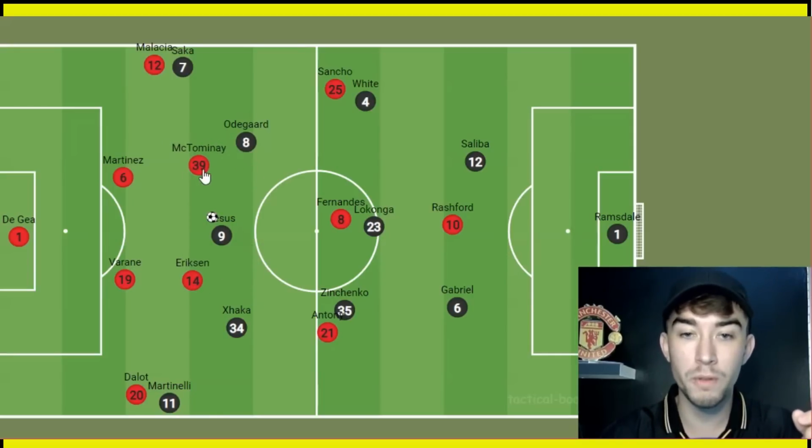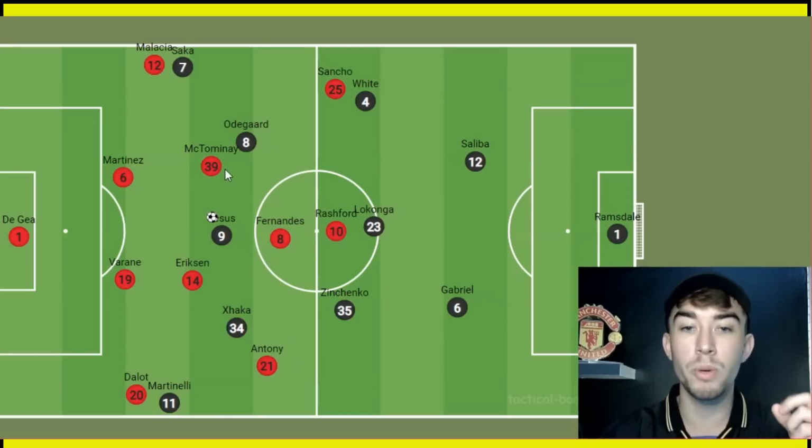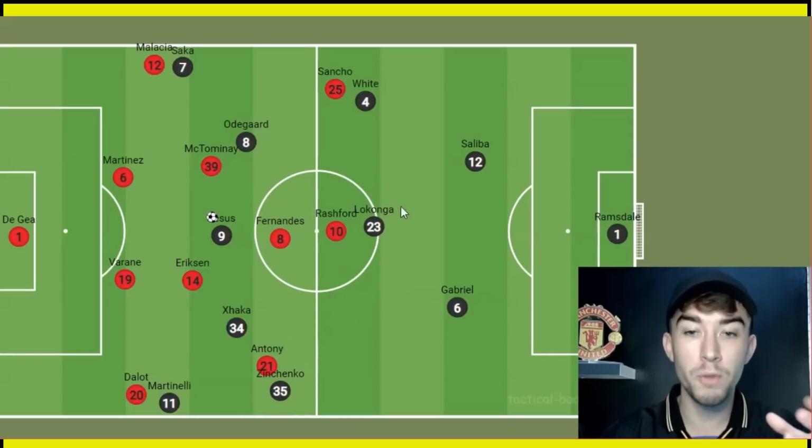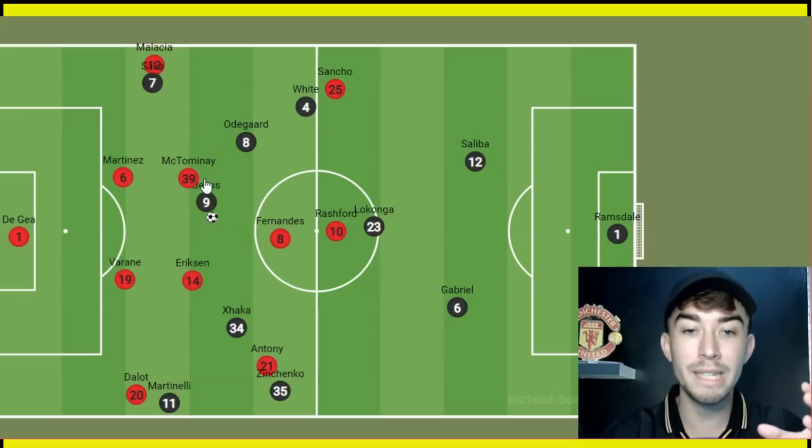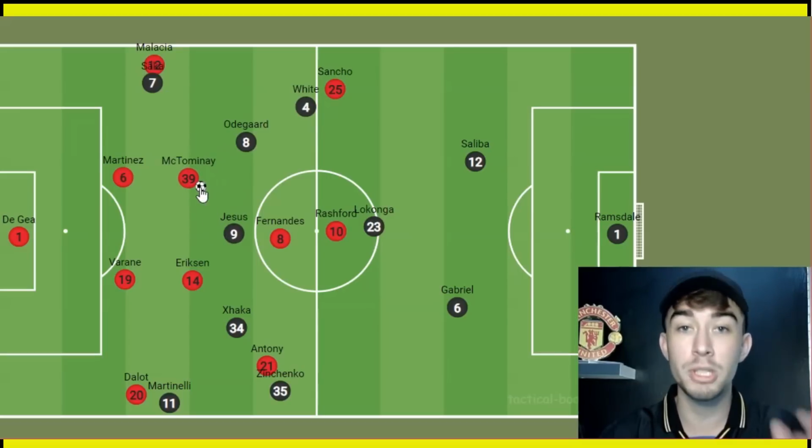United got men behind the ball, defended well for large periods of the game in this sort of mid-block that we've been talking about. Arsenal kept committing men forward, pushing players forward, but what this did was it meant that if United were able to win the ball in these areas here, with Scott McTominay and Christian Eriksen again doing a brilliant job, they were then able to pounce forward. And again, it was the forward passing of Eriksen in particular which then made it possible, and of course the pace of Rashford in behind.